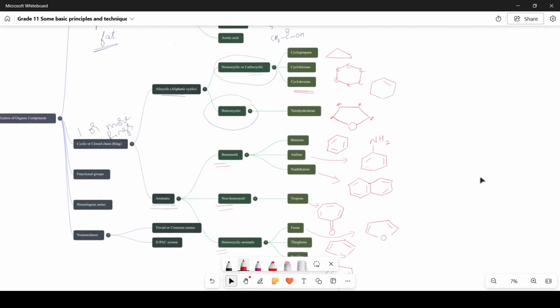I hope this is clear, children. If you have any doubts, you can write on the chat box. Okay, good response. Yes, benzene rings. An amine NH2 group attached to the benzene is called aniline.